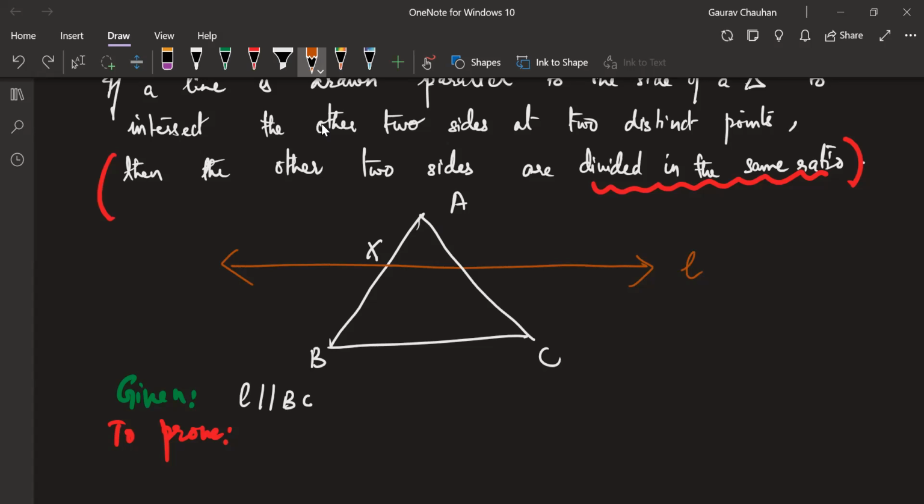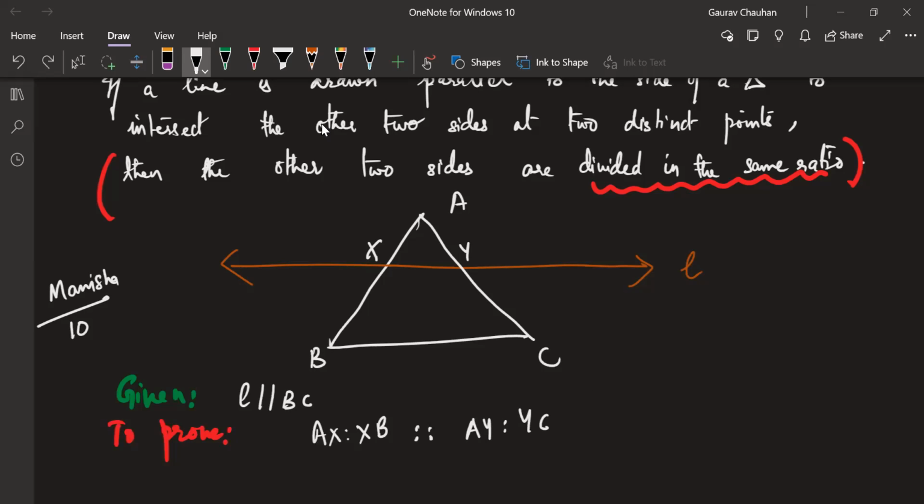Divided in the same ratio. Yes, Manisha? AX is to XB is to AY is to YC. Perfect, Manisha. For converting this, I'm going to give you 10 points. Very well done. AX is to XB is proportionate to, the same ratio as AY is to YC. But we'll not use this right now.